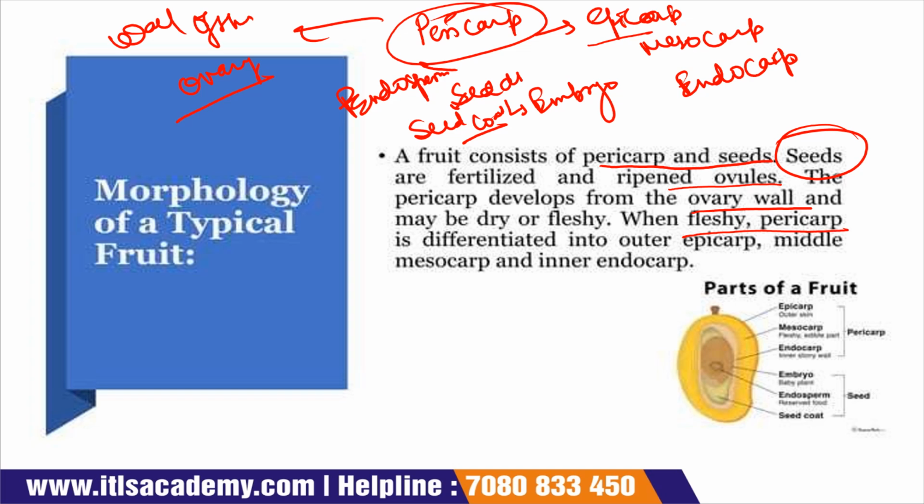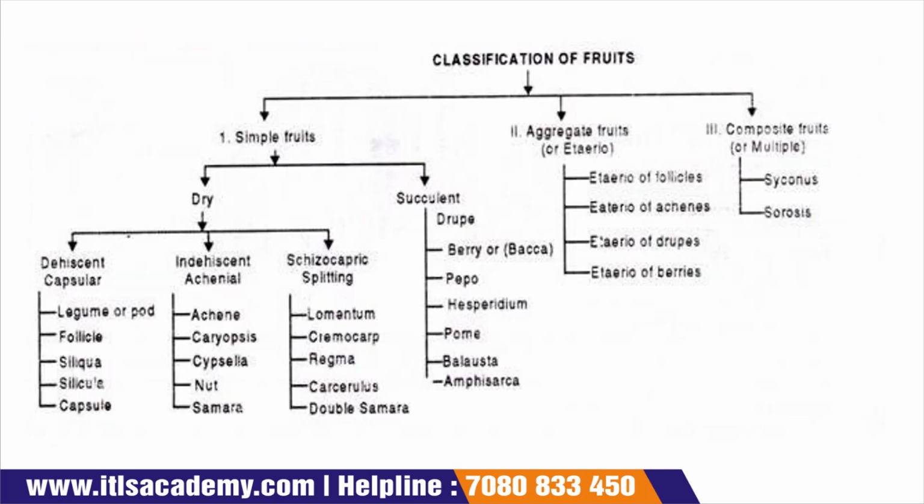When fleshy, the pericarp is differentiated into outer epicarp, middle mesocarp and inner endocarp. Sometimes the pericarp is fleshy and sometimes it is dry. When it is fleshy, it is differentiated into three different parts. The outer layer is the epicarp, the middle layer, which is edible, is called the mesocarp, and the innermost layer is called the endocarp. Now the details of the morphology will be discussed in the next lecture.